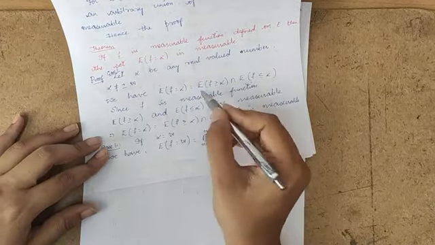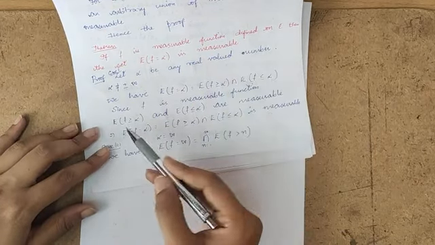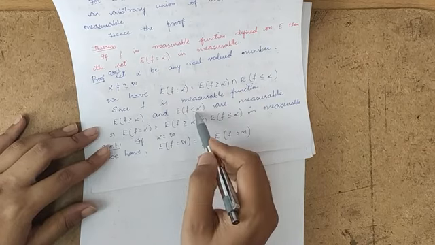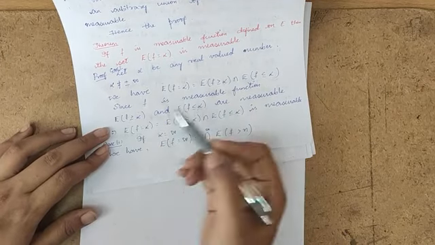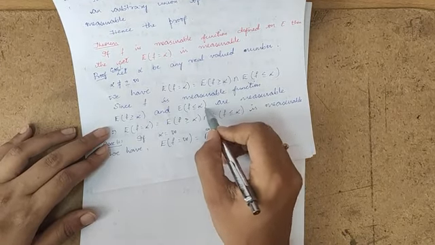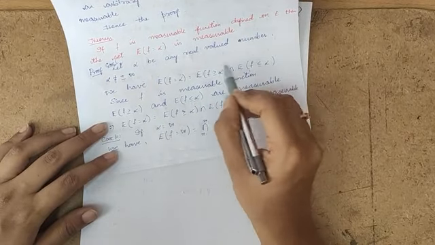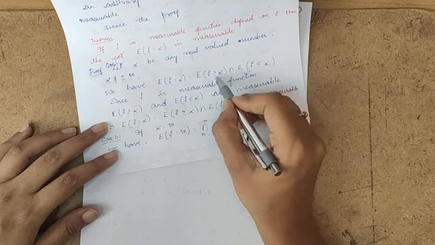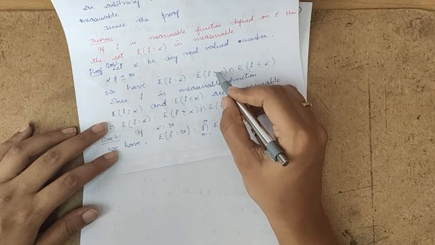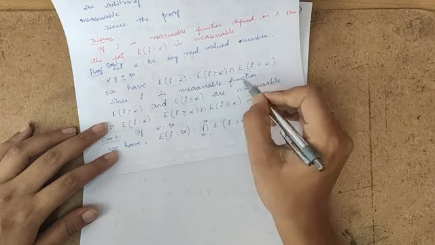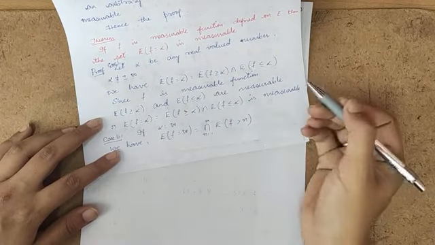Since f is measurable, they have given that f is a measurable function. If f is measurable, then this is true from the definition of measurable function, that is E of f greater than or equal to alpha is measurable and E of f less than or equal to alpha is also measurable. Since these two are measurable, we know that intersection of two sets is measurable. Intersection of measurable sets is again a measurable set. So from that I can say E of f is equal to alpha is measurable.